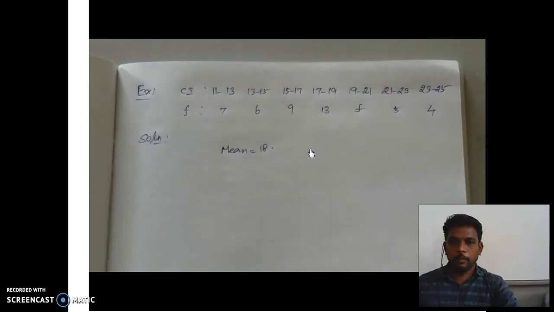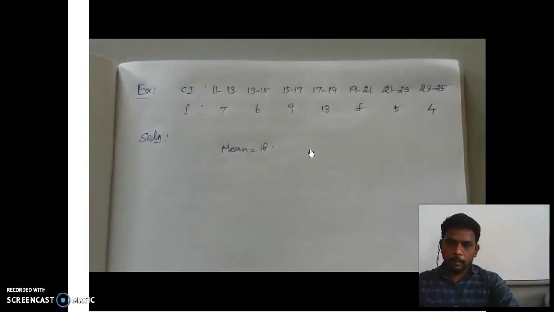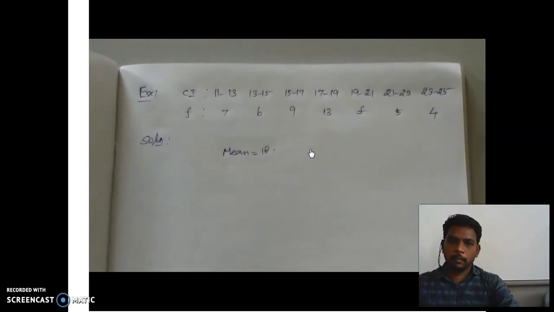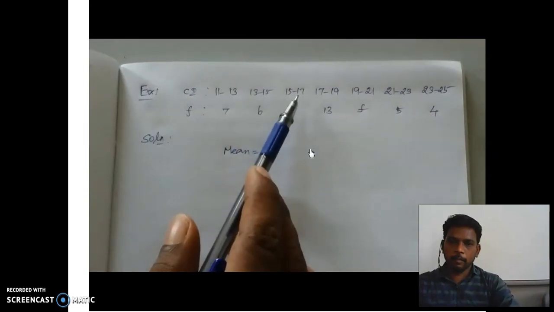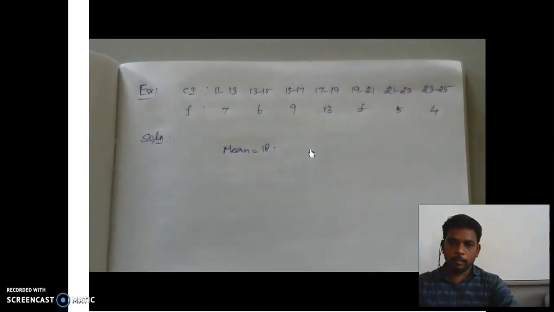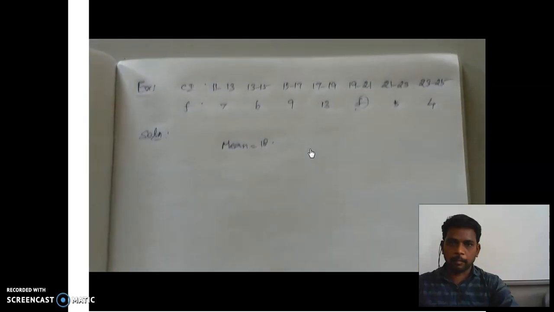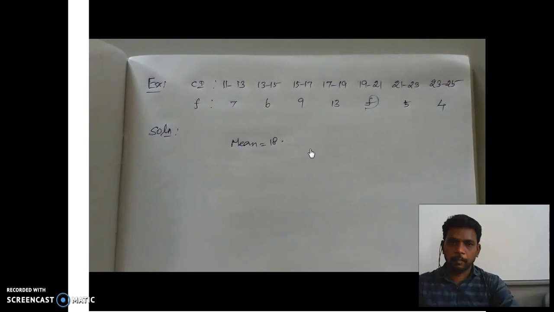Look at the example here. The given data is nothing but class intervals, that is continuous data, the third type. So the given data is continuous: 11 to 13, 13 to 15, 15 to 17, and so on. And the mean value is also given as 18. So the difference now is that we are going to find the unknown frequency f instead of finding the mean value, because the mean value is already given. That is a very important type.